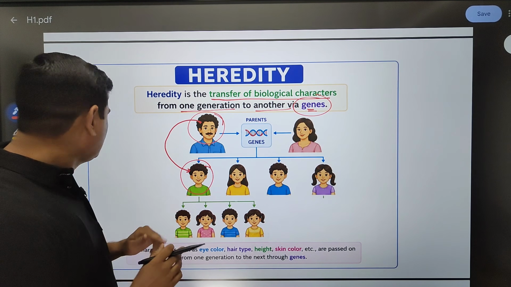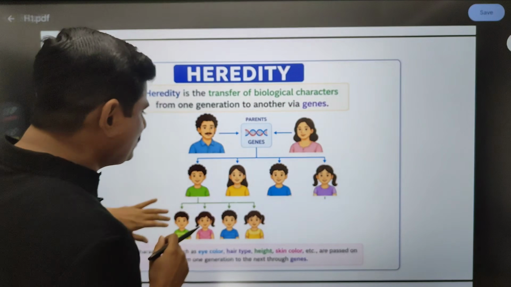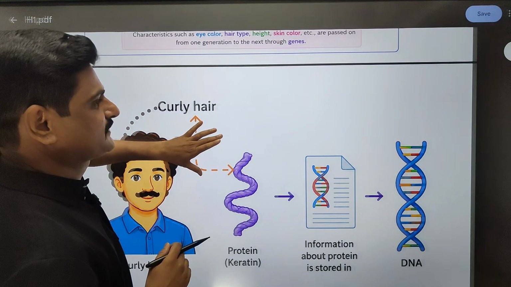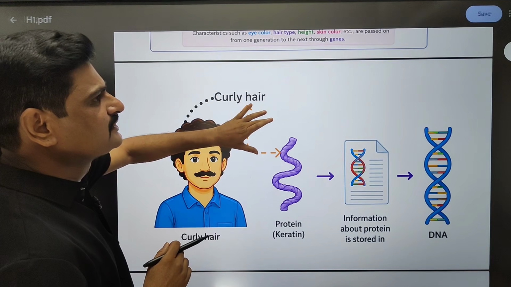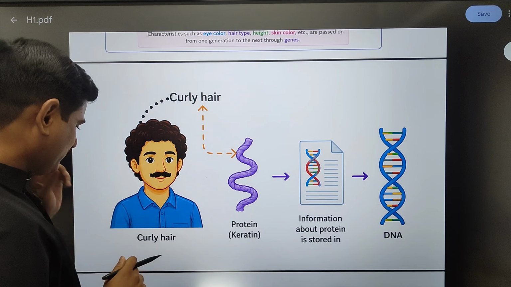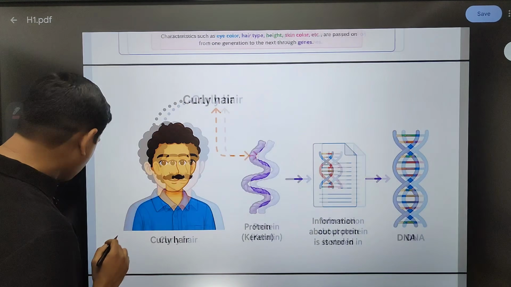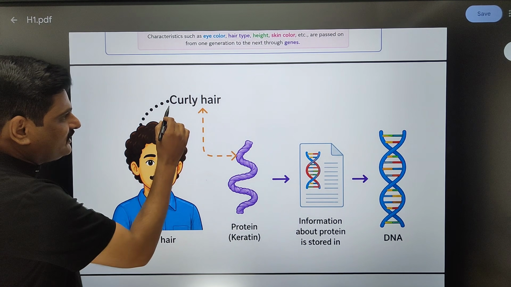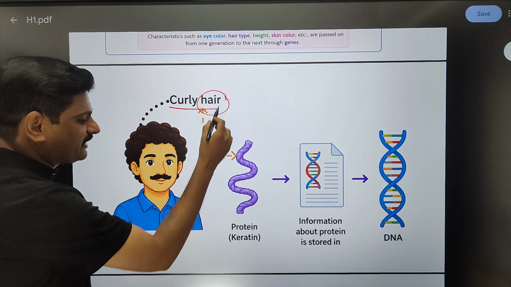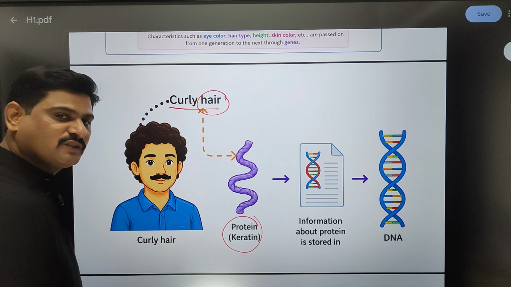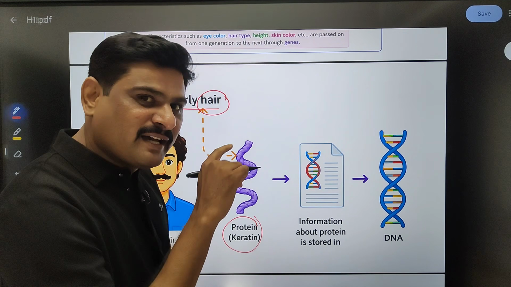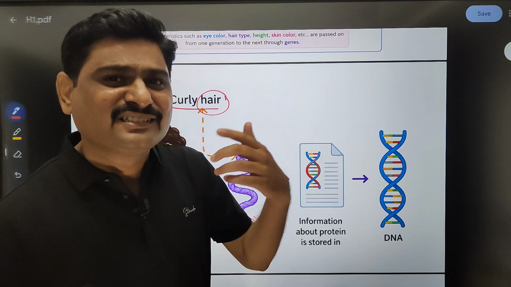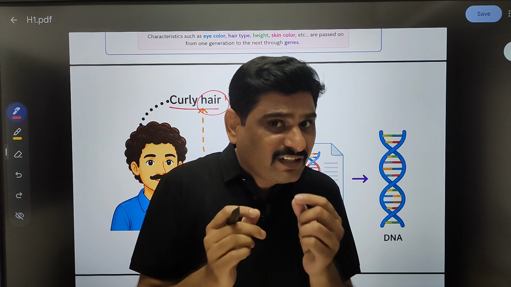Is it clear? Now, children, many biological characters are there. Here we are talking about only one character, that is curly hair. If the father has curly hair, what is hair? Hair is one type of protein. Always remember this. Eye color, skin, height, all of this is related to protein.